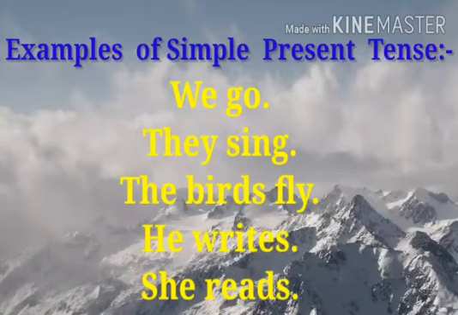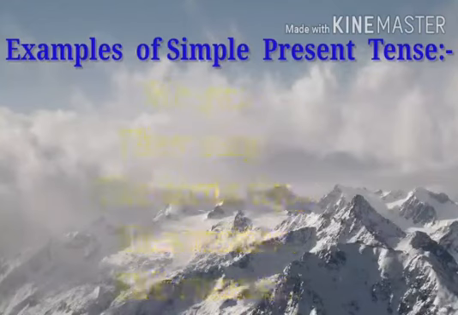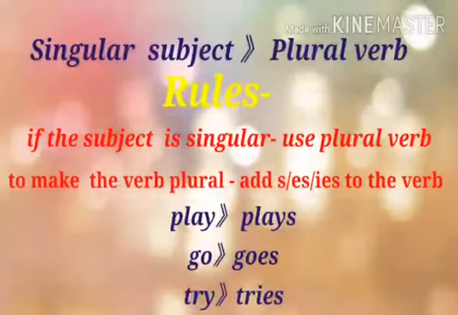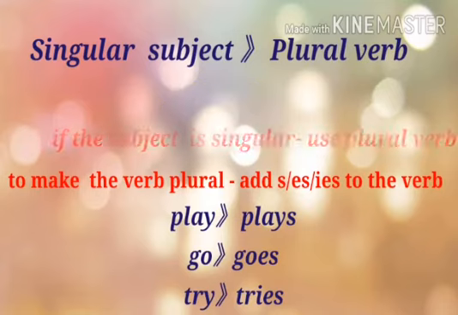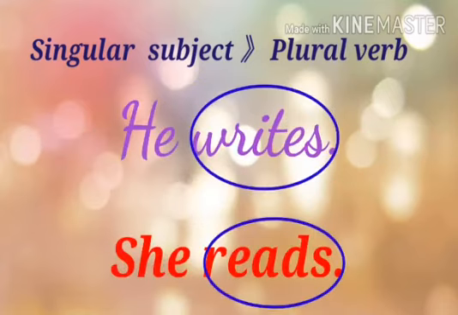Before that, we will revise the rules to form an affirmative sentence in simple present tense. We know if the subject is singular in number, it takes plural verb. And how can we make the verb plural? By adding s, es or ies to the main form of verb. Like this. Play has become plays, go goes, try tries.